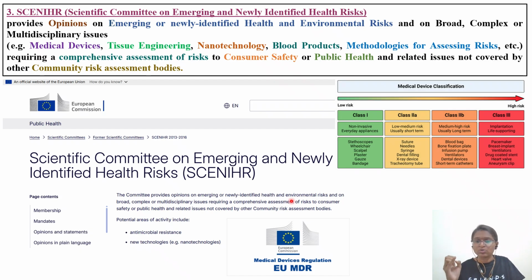Similarly, you have breast implants, for women who go for breast implant surgery, because they have silicone in those implants. Then you have drug-coated stents. People with atherosclerosis, where the heart vessels are blocked, your physician will send in a stent during the surgery. If the stent is made of metal, that itself should not cause any toxicity. Similarly, we have artificial valves and aneurysm clips. These are all medical devices with higher toxicity. All these things will be controlled by SCENIHR in the case of European countries.